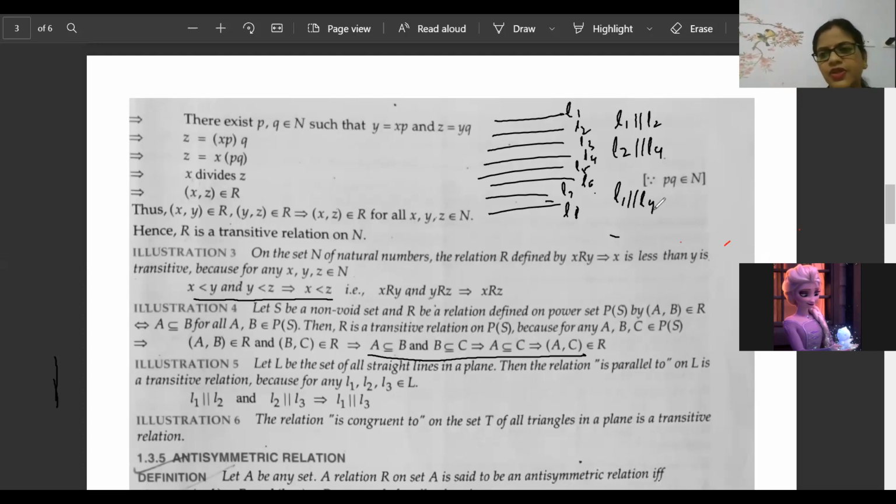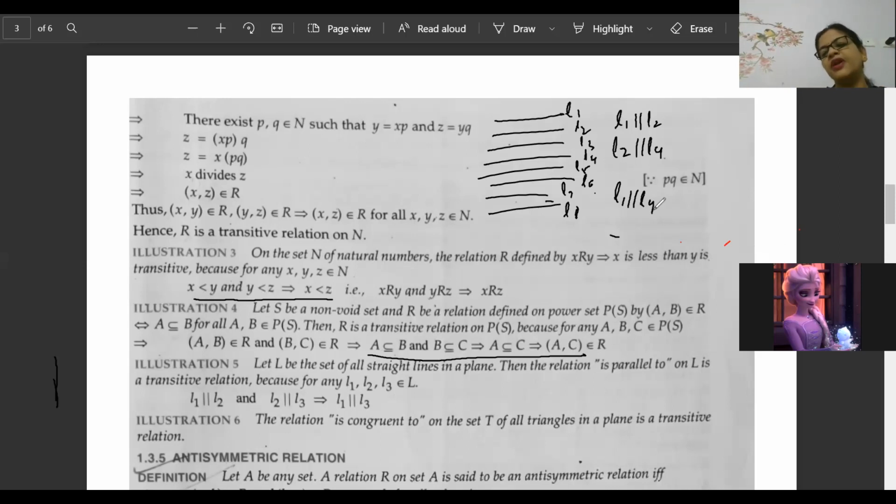Now have you understood something or not, about the parallel condition and the equivalence relation I told? Understand one thing: tell me, reflexive, symmetric, transitive. What are the three coming in one equivalence relation?